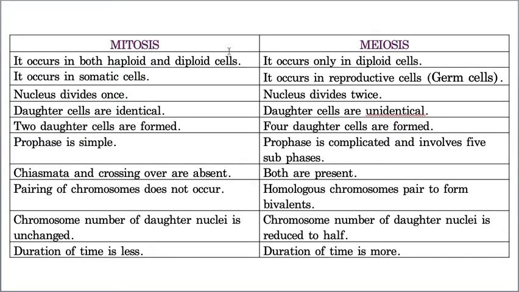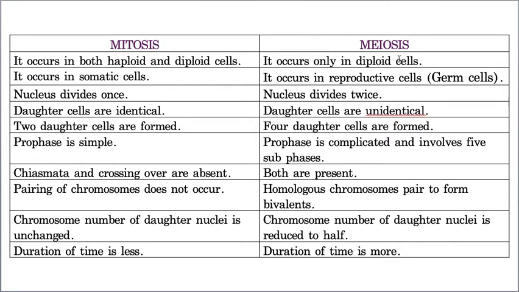Mitosis takes place in somatic cells, whereas meiosis takes place in germ cells. In mitosis the nucleus divides only once, whereas in meiosis the nucleus divides two times. In mitosis the daughter cells are exactly identical to the parent cell, whereas in meiosis they are not identical, because the parent cell is diploid whereas the daughter cells are haploid. In mitosis two daughter cells are formed, whereas in meiosis four daughter cells are formed, because the nucleus divides twice, meiosis 1 and meiosis 2.